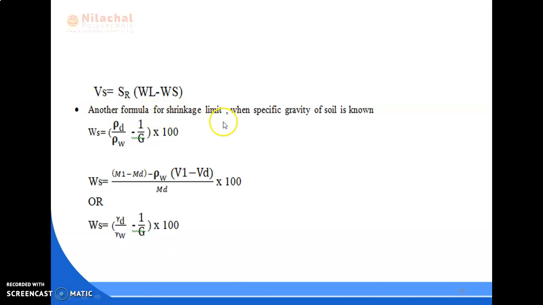Another formula for shrinkage limit when specific gravity of soil is known to us. If we know the specific gravity, then how can we calculate the shrinkage limit of the soil? Notation is Ws equal to (rho d divided by rho w minus 1 by G) whole into 100, or Ws equal to (m1 minus md minus rho w into (v1 minus vd)) by md into 100, or Ws equal to (gamma d by gamma w minus 1 by G) into 100. So these are the alternative formulas.